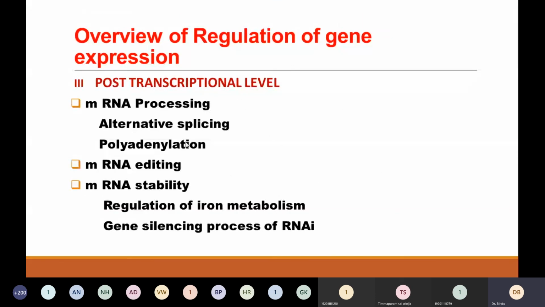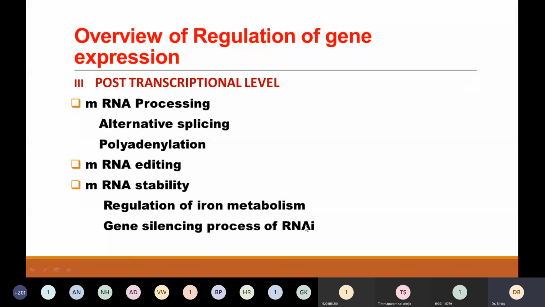Coming to the post-transcription level, mRNA is formed after RNA processing. Under that, we have alternative splicing, polyadenylation, then mRNA editing, then mRNA stability. Under that, we have regulation of iron metabolism and gene silencing by RNA. So under the post-transcription level, we have mRNA processing, mRNA editing, and mRNA stability.